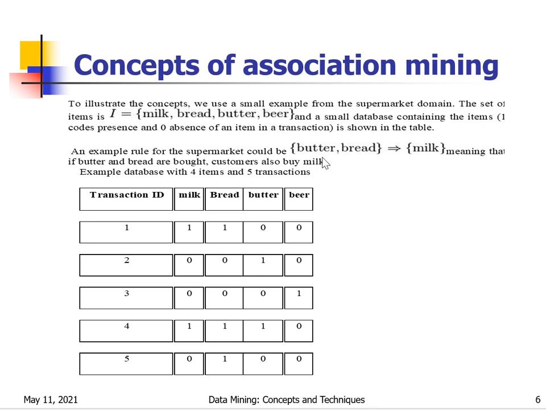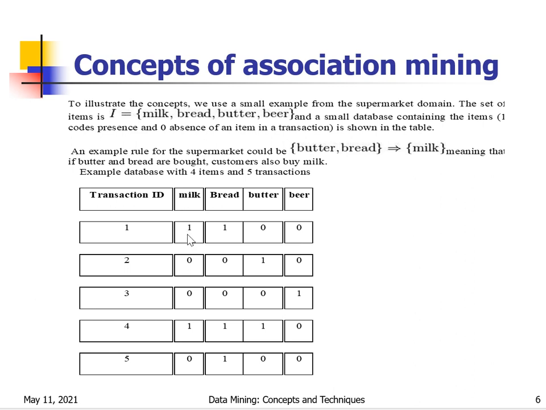Here I have the association rule: butter, bread tends to milk. Meaning if butter and bread are bought, the customer also buys milk. So in this, what is the support of milk, support of bread, support of butter, support of beer? All these we will find out and see. First, for milk we have to find the support.